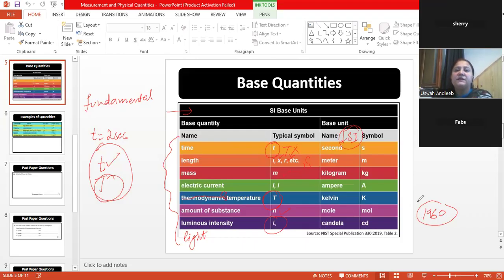What happens is that, for example, in Pakistan, we can measure mass in grams, in kg, in tons, and many other different units. But whenever I talk about publishing a paper, or doing some international communication, or whenever I'm asked to write it in standard units, I'll always opt for kilogram. It's just for ease, so that when scientists or anyone requires data, he should represent it as per the base unit, so everyone is able to understand it.